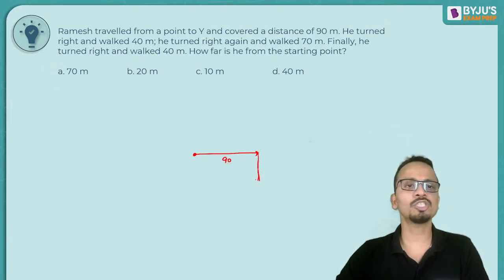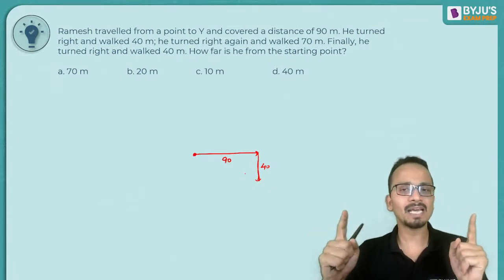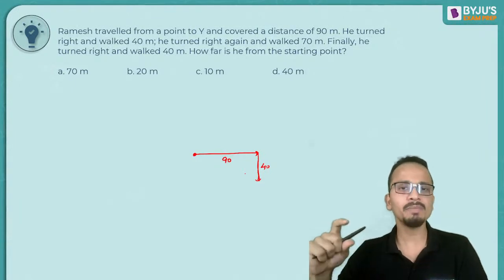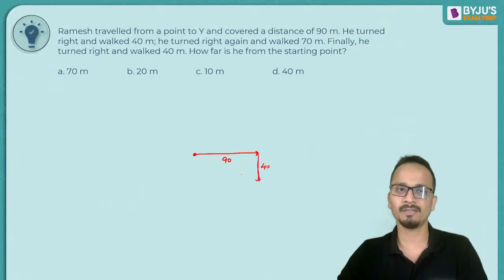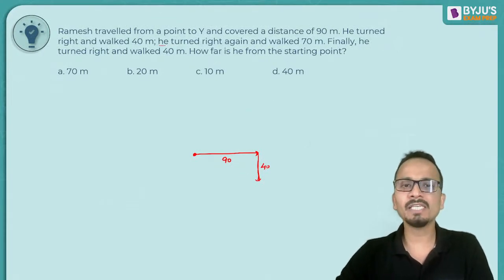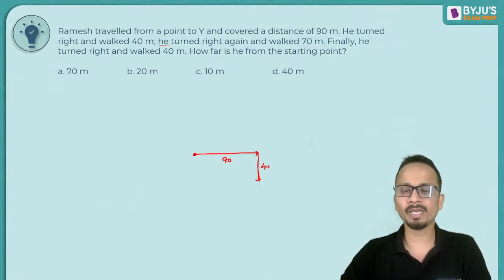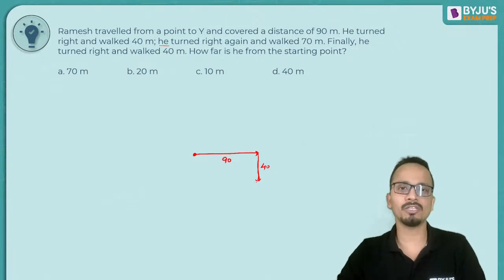And he covered how much? 40 meters. Now try and take care about the scaling factor in these questions. So I have drawn a 90-meter line. So the 40-meter line should be approximately less than half of the 90-meter line. Now after this he turned right again. So from here if he turns right, which direction will it be? It will be towards our left on the screen.